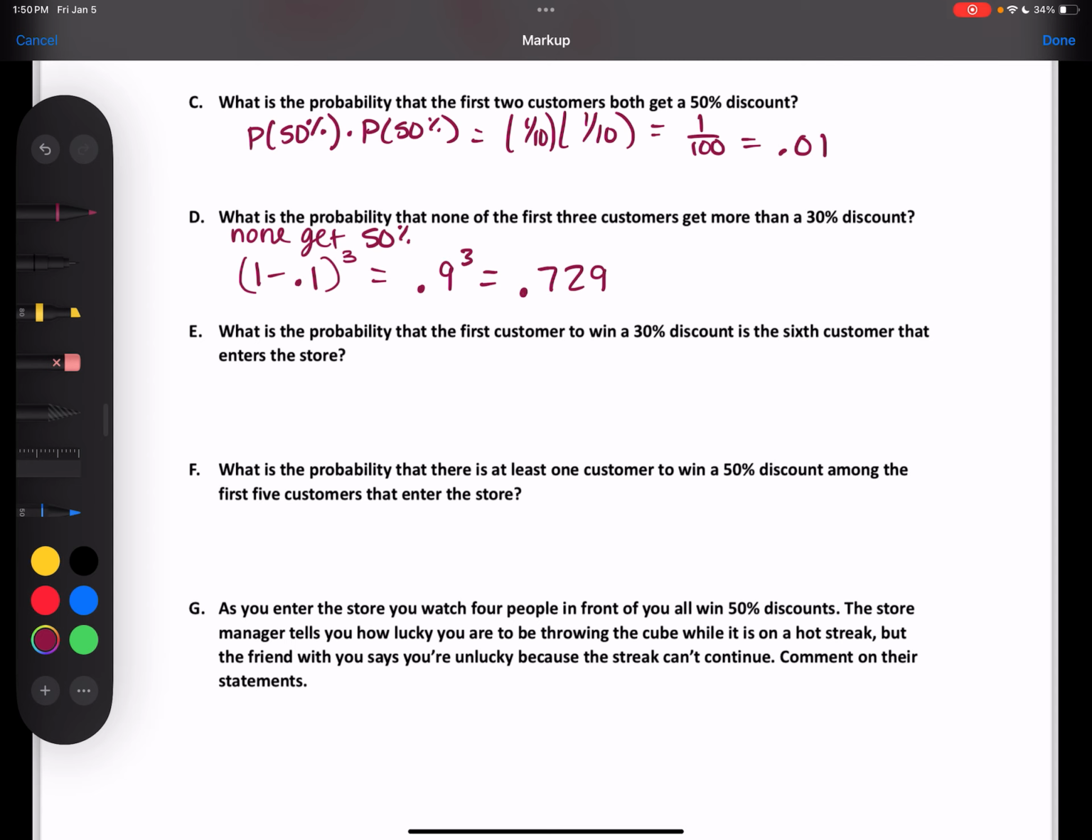What is the probability that the first customer to win a 30% discount is the 6th customer that enters the store? Well, we're getting way too far into numbers now. Calm down. Just wait till the next couple of chapters. Okay, so we're going to have to.